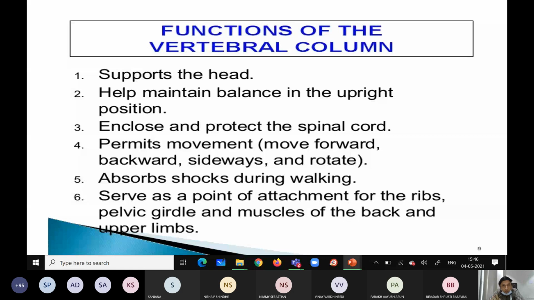So during walking, it absorbs shocks, like a shock absorber. Automobile, you know, shock absorber. So during walking, it helps to prevent fracture of the particular vertebra due to overuse and all. So it acts as a shock absorber during walking. Then it serves as a point of attachment for the ribs and particular important muscles of the back, and upper limbs. These are the important functions of the vertebral column.